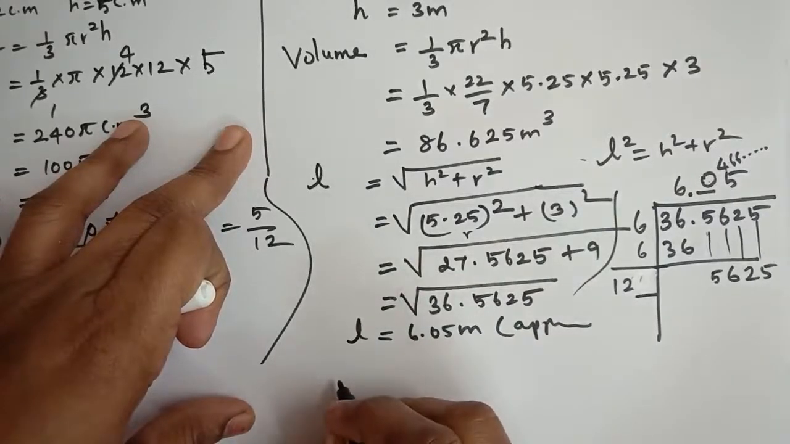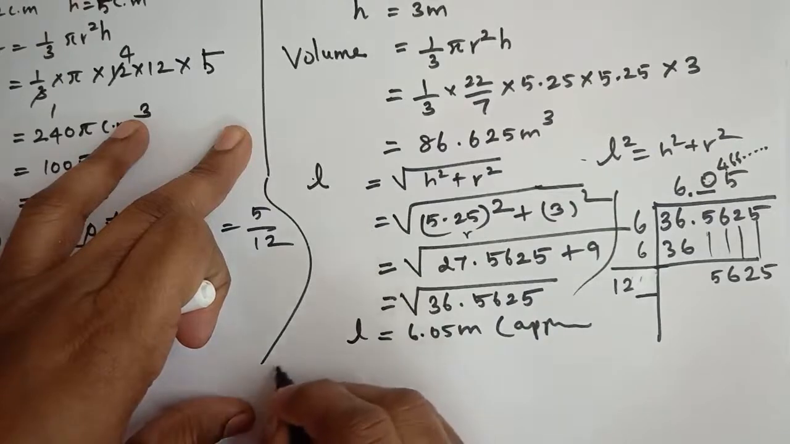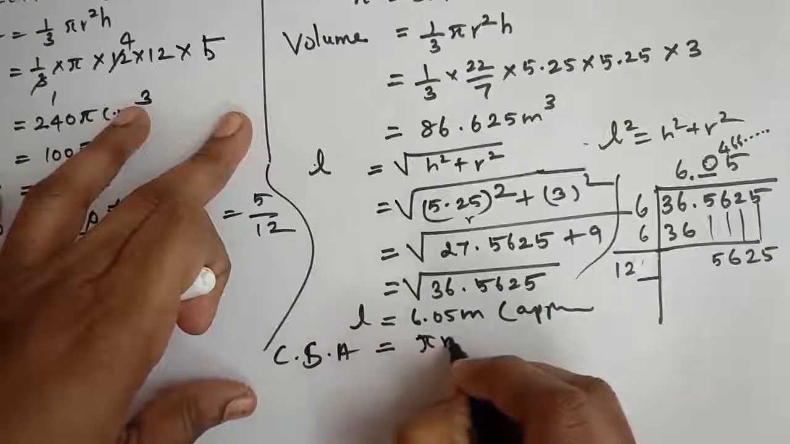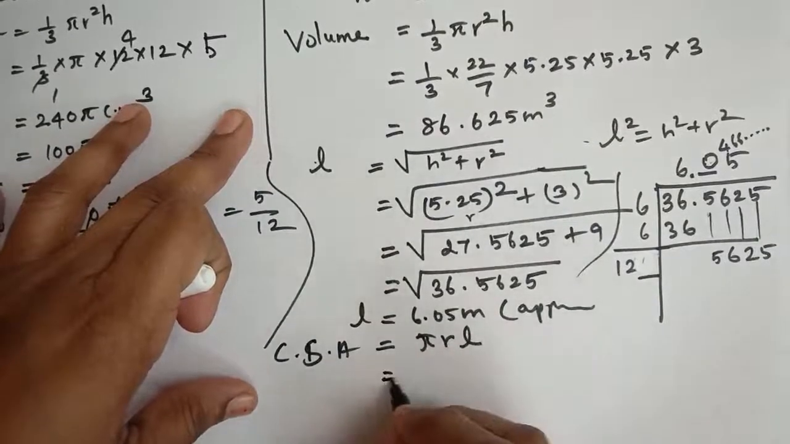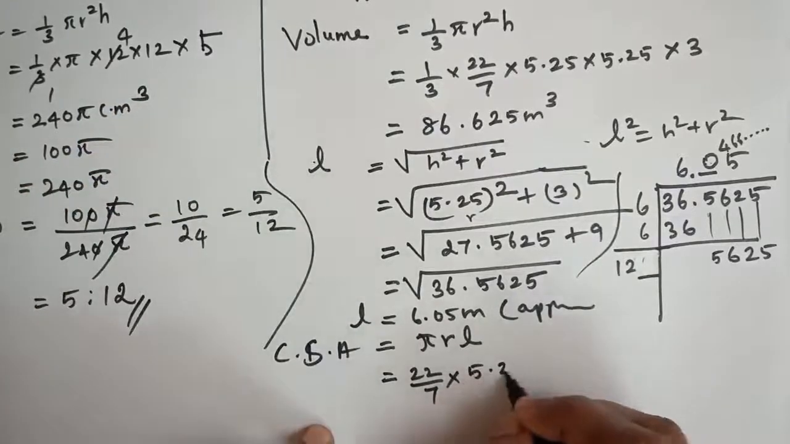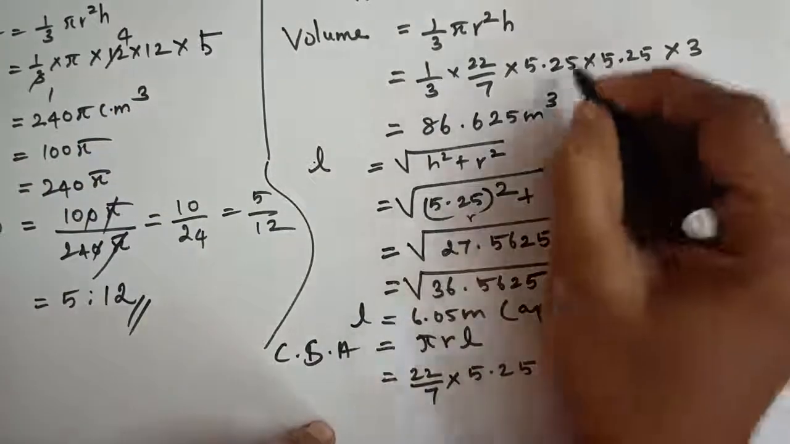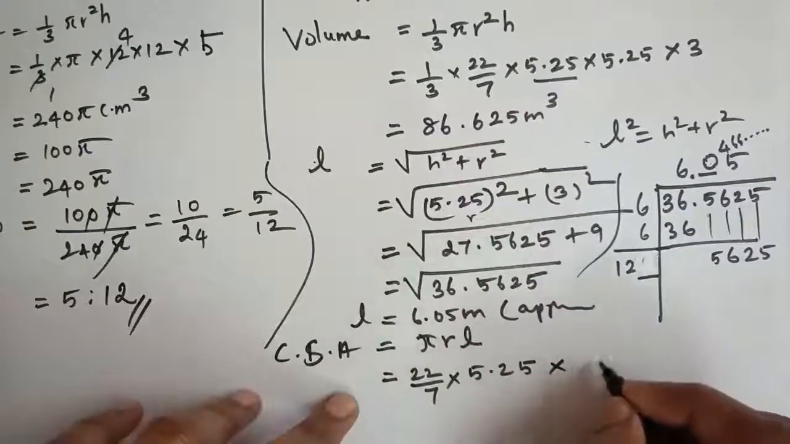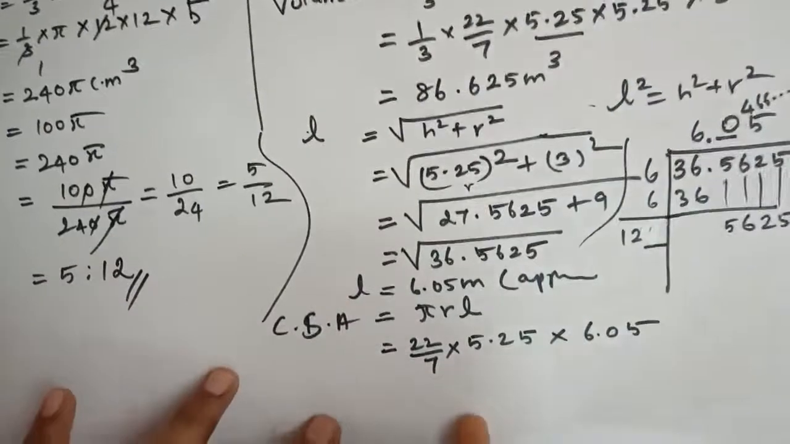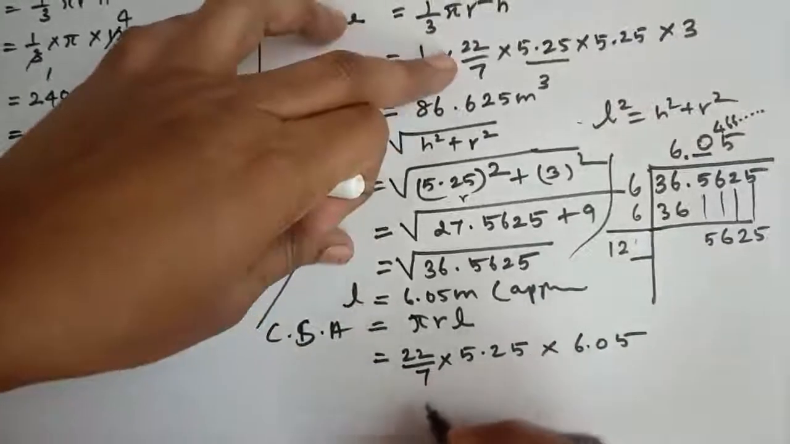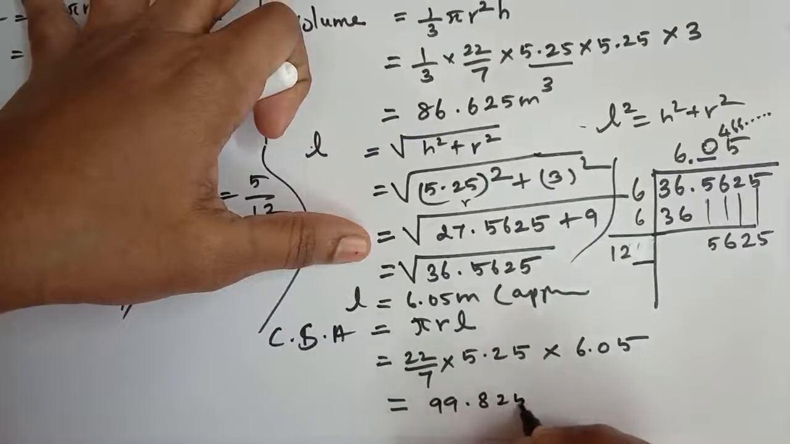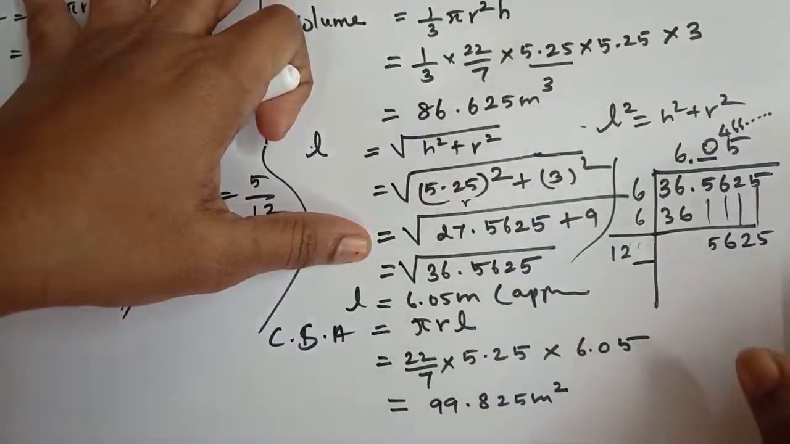Then the curved surface area. What is the formula? Curved surface area is equal to pi r l. That is equal to 22 by 7. What is r here? 5.25, into l, that is 6.05. If you simplify it, you can get the answer, 99.825 meter square.